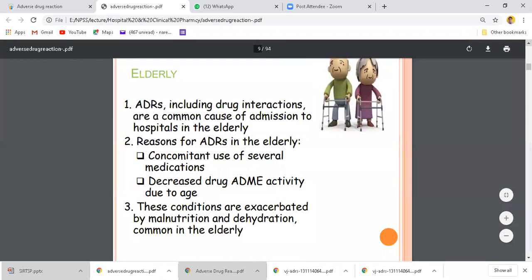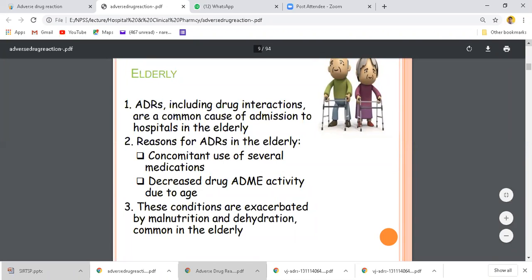They are also prone to adverse drug reactions. Adverse drug reactions, including drug interactions, are a common cause of admission to the hospital in elderly patients. The reason for adverse drug reactions in the elderly is concomitant use of several medications, meaning they have a number of prescriptions, a number of complications, and they are taking medicine for sugar, medicine for BP,